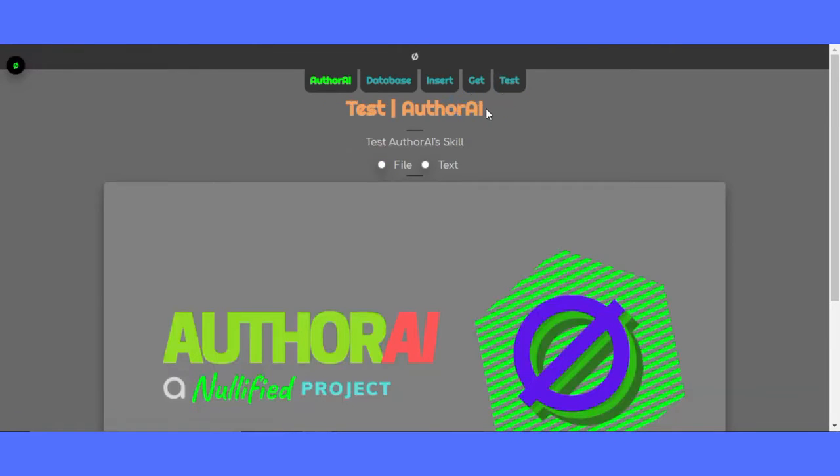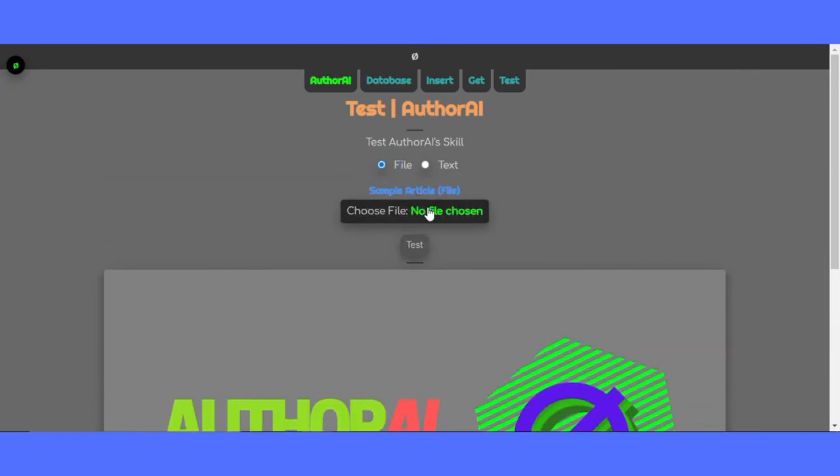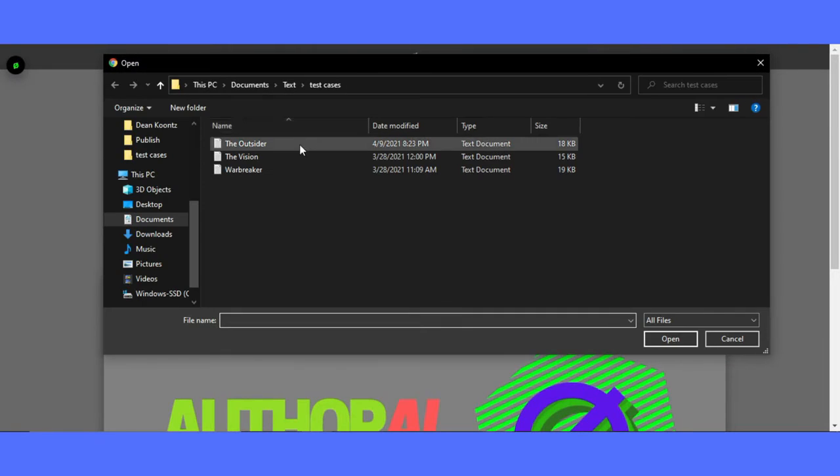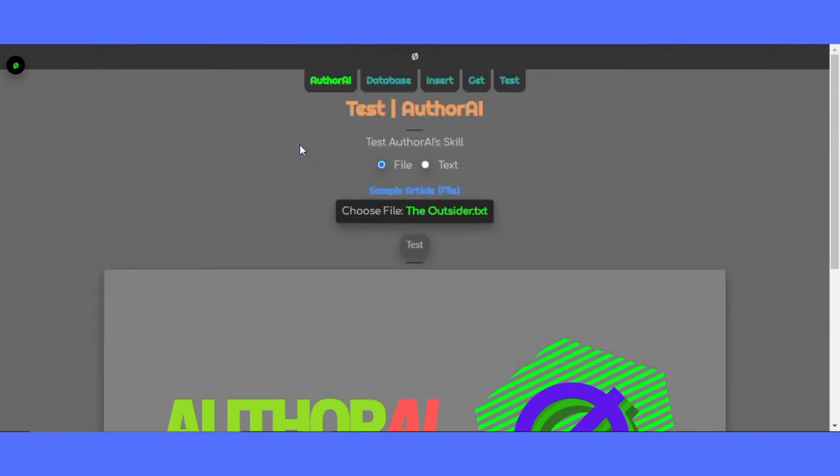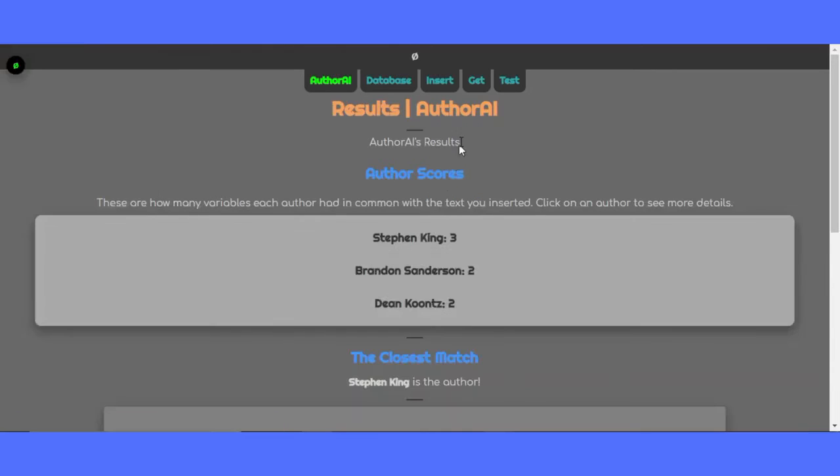The Test page is where you can test AuthorAI. You can either upload a file or type or paste in text. I'll upload a file. And click Test. Now here are the results. AuthorAI gives all the authors' scores based on how many points they got for each variable matching. And it will tell you who it is.